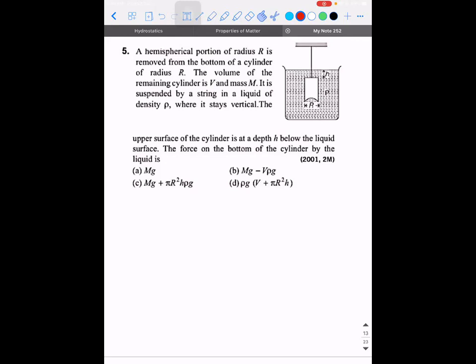It is similar to how we derived the expression for the liquid column at a depth h. It is the same logic. If you take the cylinder with the hemispherical portion alone, then the force here will be downward due to the liquid column, F1, and here it will be F2, and here it will be mg. Now you can solve this. So F1 plus mg is equal to F2.